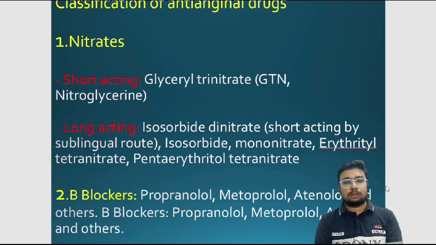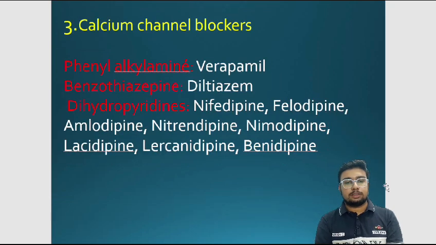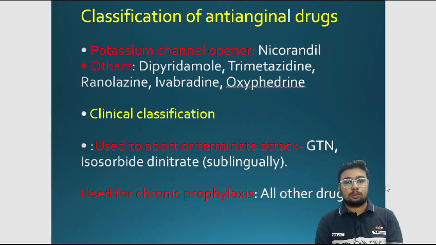Classification of anti-anginal drugs. The first one is nitrates. Short-acting nitrate is glyceryl trinitrate. Long-acting are isosorbide dinitrate, isosorbide mononitrate, etc. Second one is beta blockers. Propranolol, metoprolol, atenolol are some beta blockers. Third one is the calcium channel blockers: phenylalkylamine, verapamil; benzothiazepine, diltiazem; dihydropyridines, nifedipine. The fourth one is the potassium channel openers, nicorandil.